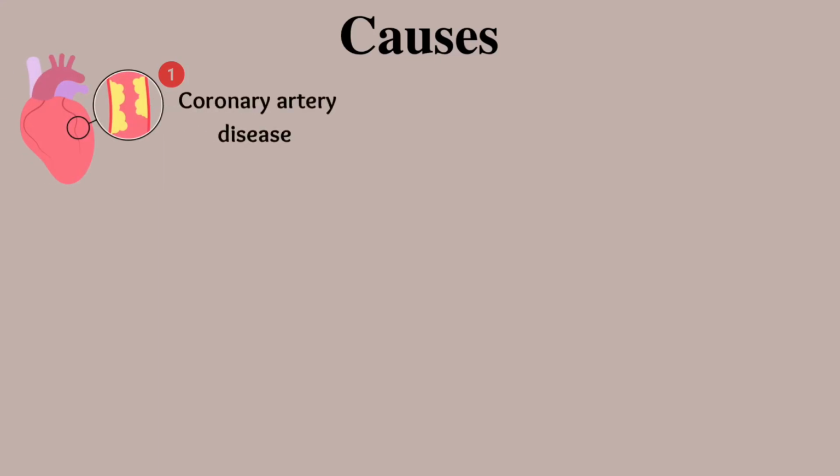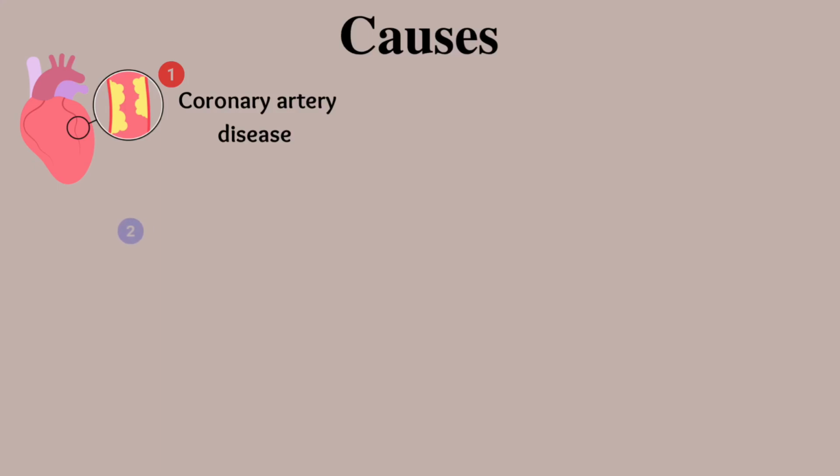Cardiac arrest can have various causes, and understanding them is crucial for prevention and timely intervention. Here are some common causes of cardiac arrest. The most common cause is coronary artery disease, which occurs due to the buildup of plaque in the coronary arteries, leading to reduced blood flow to the heart muscle. This can result in a heart attack, myocardial infarction, and subsequent cardiac arrest.